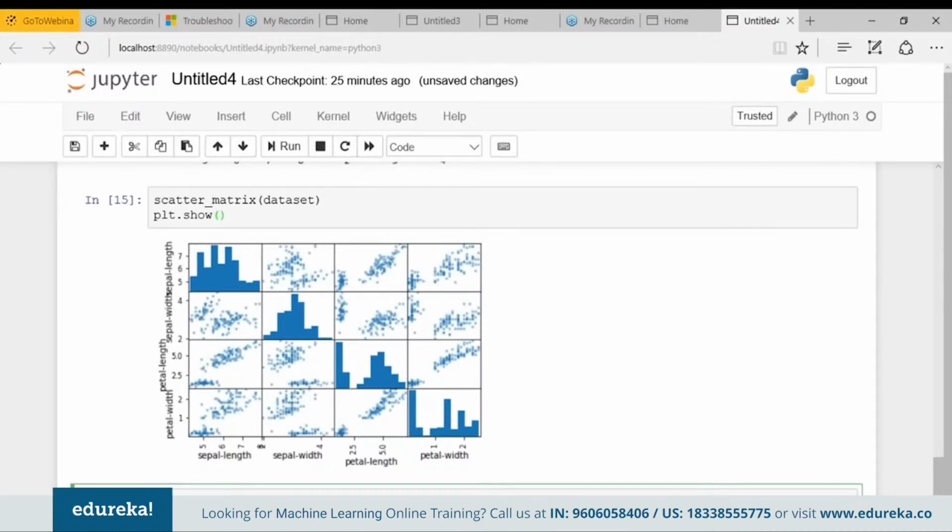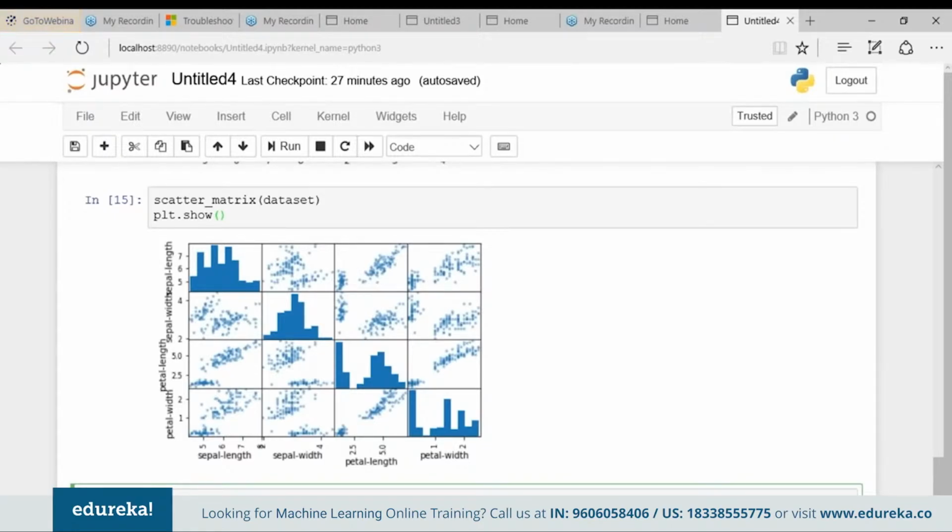Now it's time to create some models of the data and estimate their accuracy on the basis of unseen data. Okay, so now we know all about our dataset, right? We know how many instances and attributes there are in our dataset. We know the summary of each attribute. Now I guess we have seen much about our dataset. Now let's move on and create some algorithms and estimate their accuracy based on the unseen data. Okay, so for that, first of all, let's create a validation dataset.